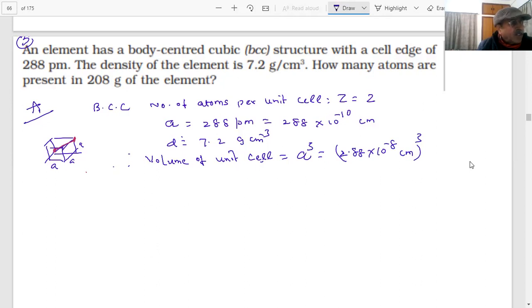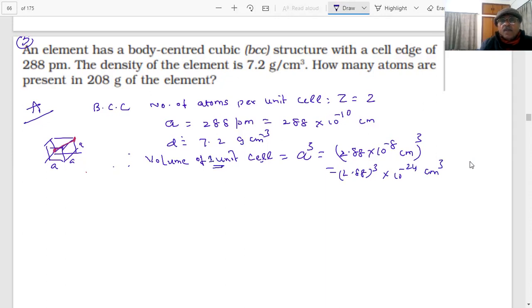Volume of the one unit cell is how much? You have to multiply and see: 2.88 cubed into 10 to the power minus 24 centimeter cubed. Volume of one unit cell.